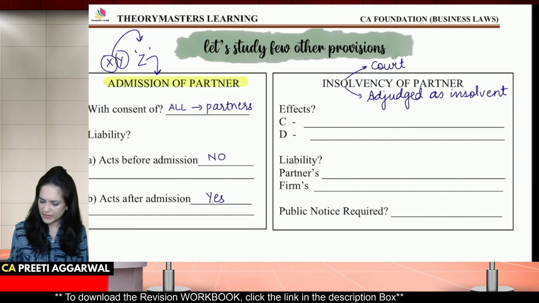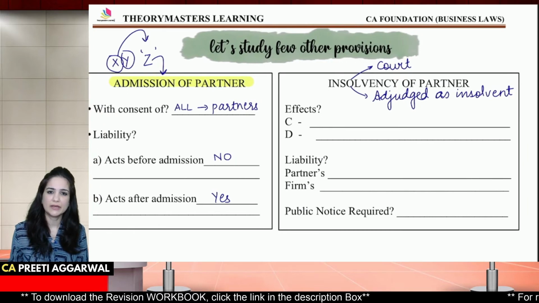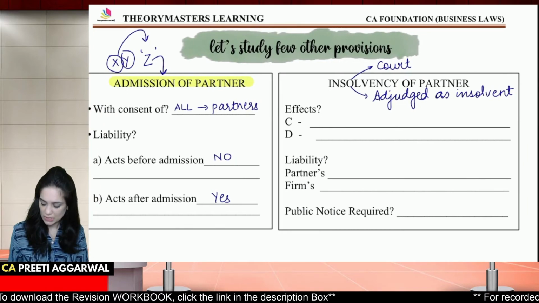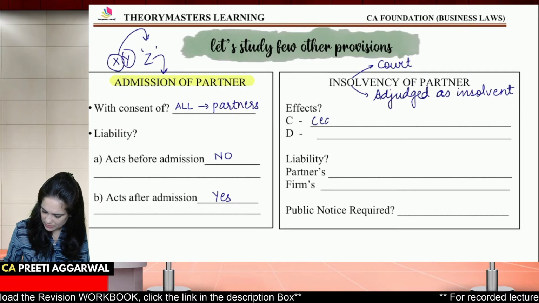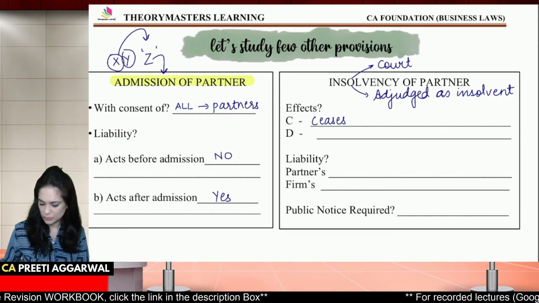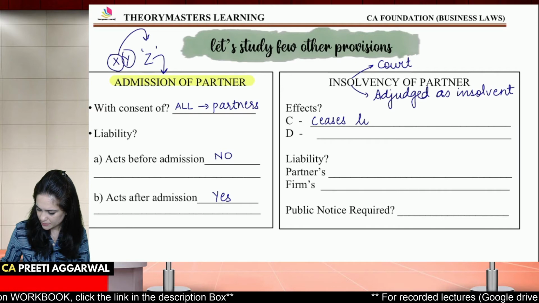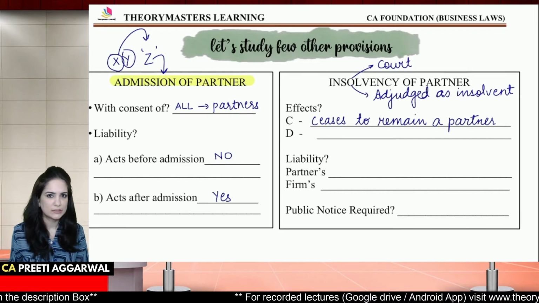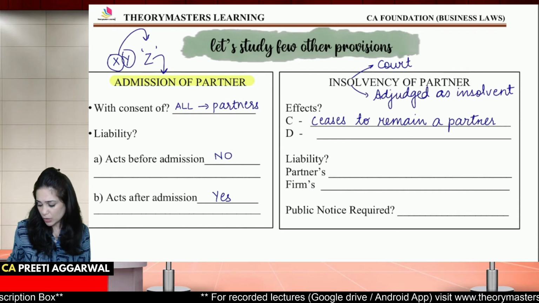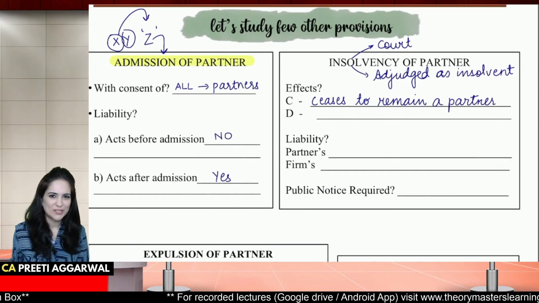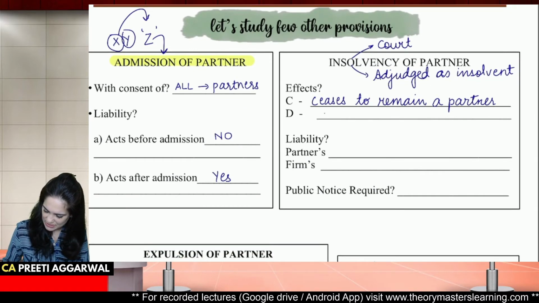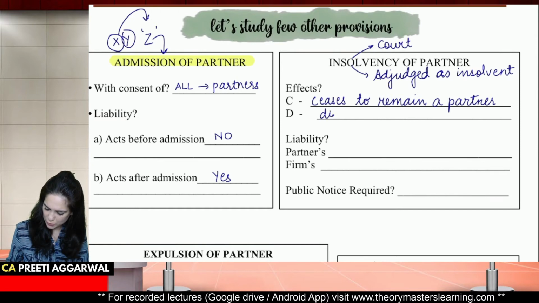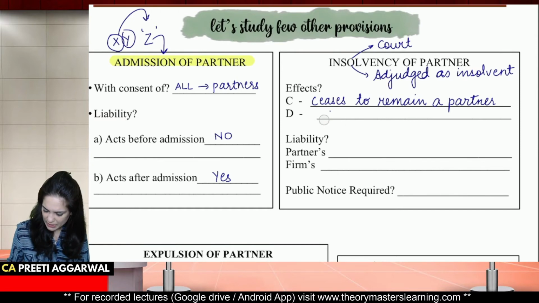What are the effects of him being declared insolvent? He ceases to remain a partner. So he is no longer a partner, and there is a change in the constitution. So this results in dissolution of the firm by default.